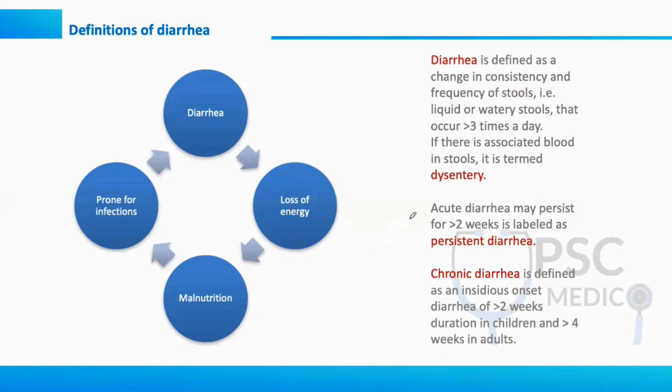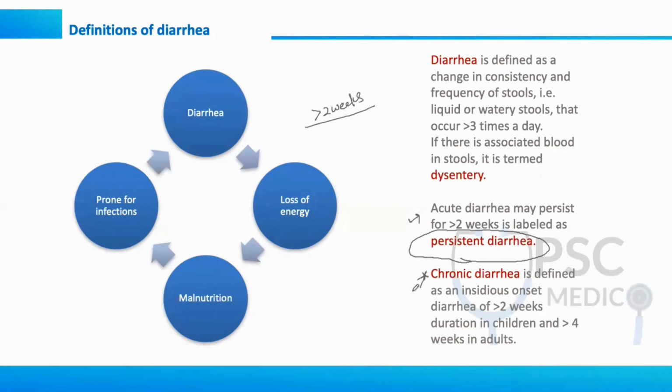And you see, acute diarrhea, the timeline is less than 2 weeks. If these symptoms, that is loose stools for more than 3 times a day, are continuing for more than 2 weeks, then we call it persistent diarrhea. What is that? Persistent diarrhea is acute diarrhea which is continuing or persisting for more than 2 weeks.